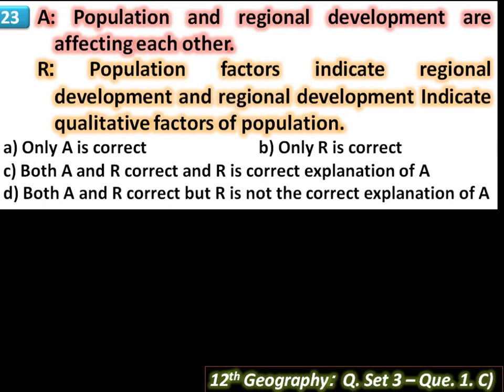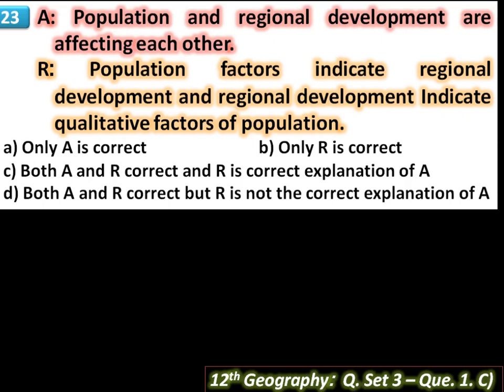Then next, A: population and regional development are affecting each other. This sentence is correct. Population factors indicate regional development, and regional development indicates the qualitative factor of population. Both sentences are correct.